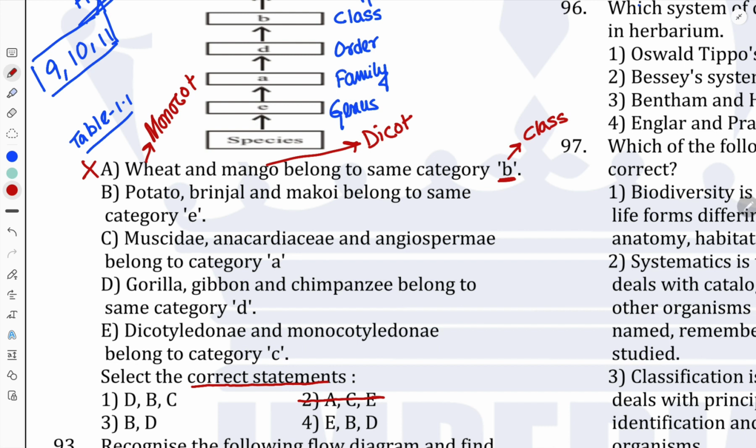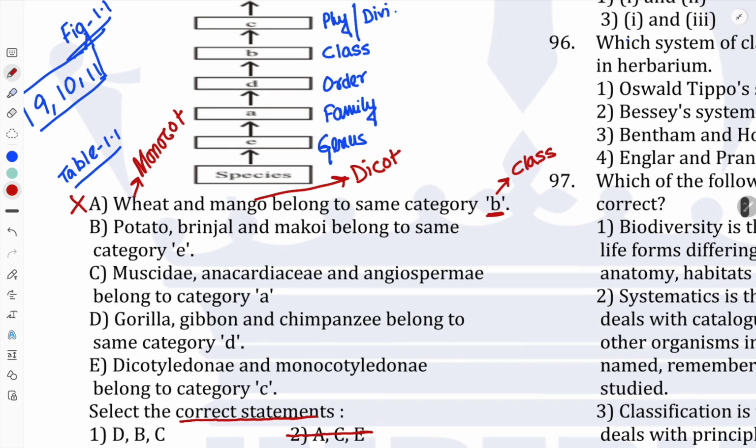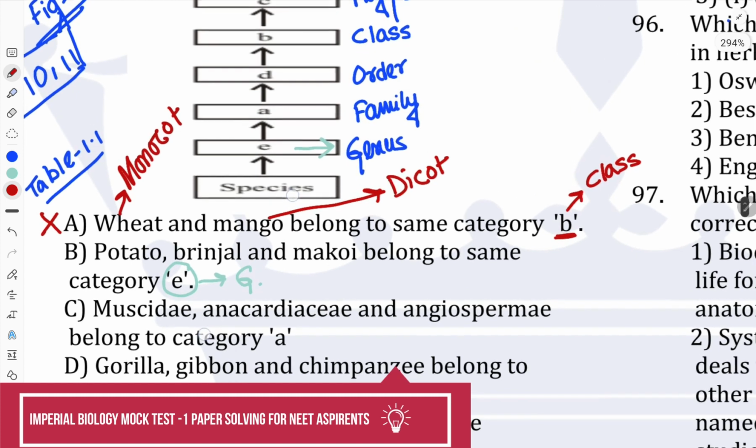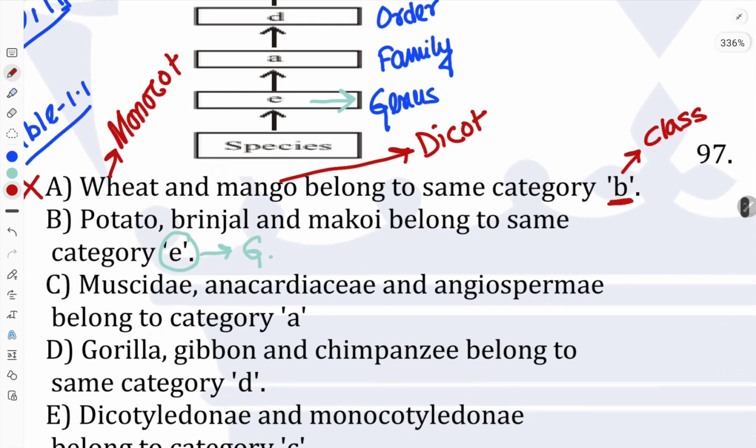Now in the second statement, they are asking whether potato, brinjal and makoi belong to the same category E. According to this chart, E is a genus. So E stands for genus. Clear? So for potato, brinjal and makoi, if we cross-check our knowledge, the scientific name of potato is Solanum tuberosum.